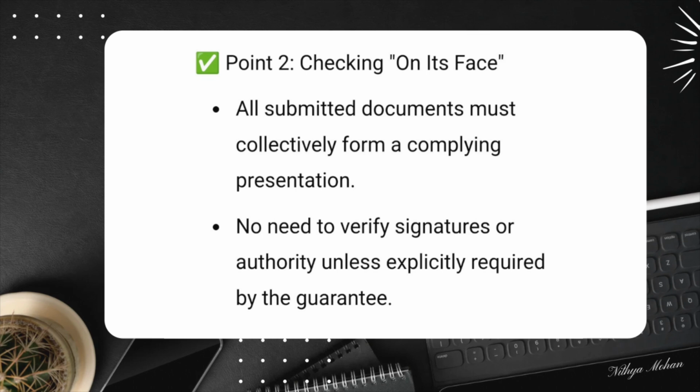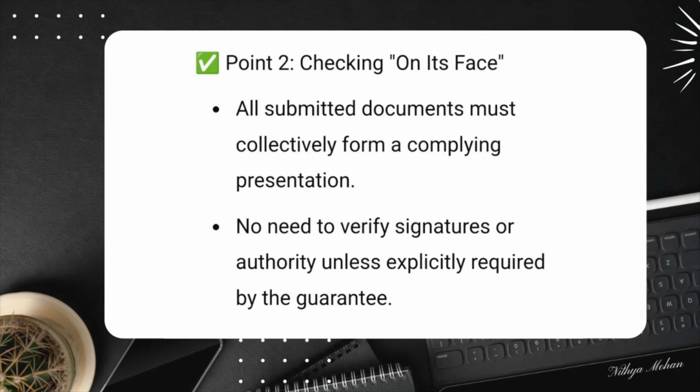Now, what happens if the guarantee requires a document but does not specify whether it must be signed or who should issue it? According to Article 19C, if the document fulfills its intended function and does not conflict with other required documents, it is acceptable. If the document is signed, any signature will be accepted even if there is no indication of the signatory's name or position. This means the guarantor cannot reject a document just because it is signed by an unknown individual unless the guarantee specifically requires a named signatory.